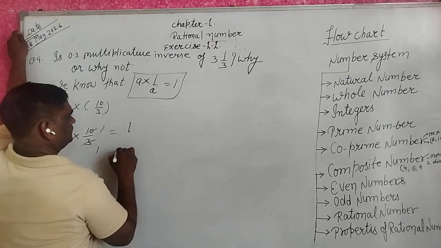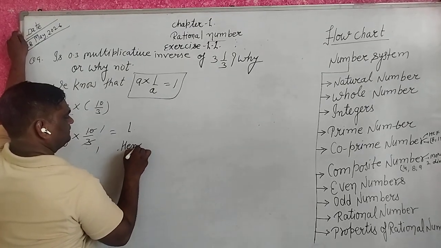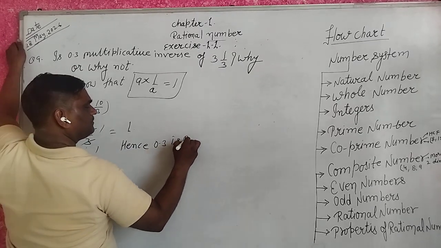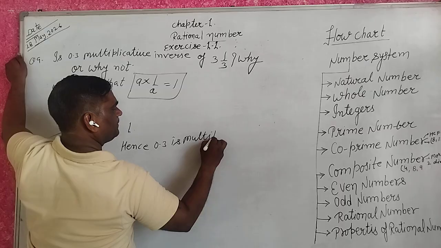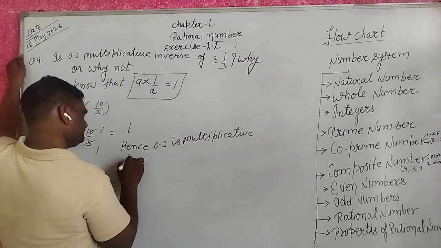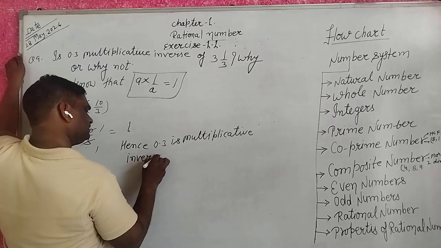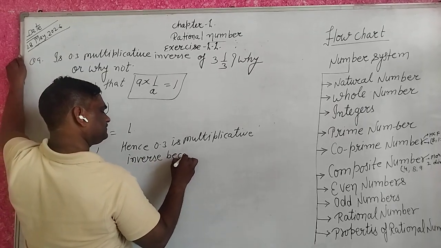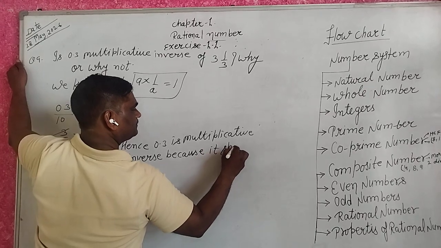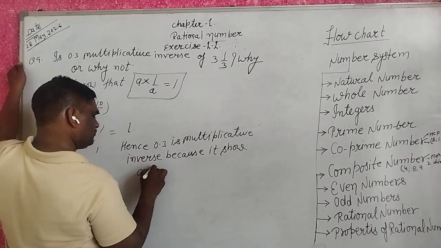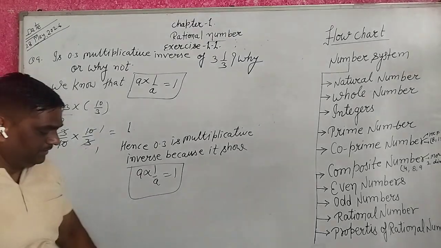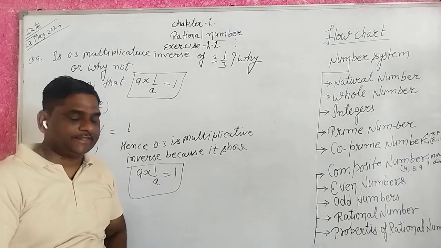So hence 0.3 is the multiplicative inverse because it shows a into 1 upon a equal to 1. I think you understand better now.